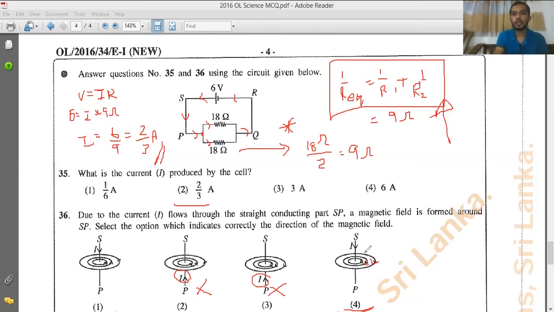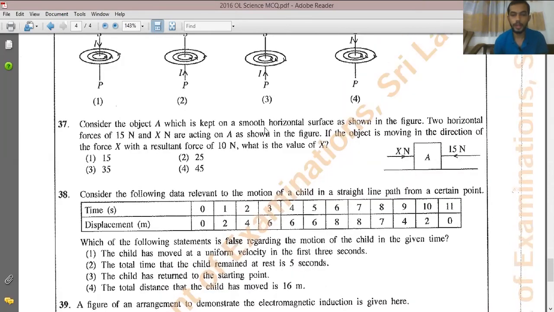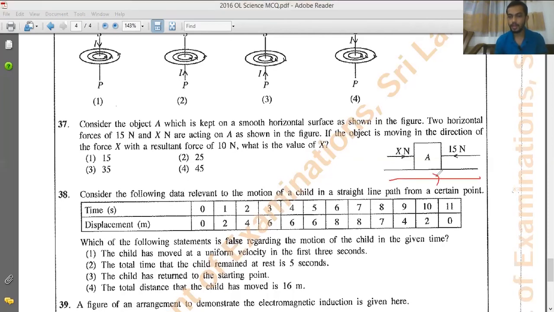Then question number 37. Consider an object kept on a smooth horizontal surface. Two horizontal forces, 15 Newton and X Newton, are acting on it. They are asking what will be the force X if the resultant is 10 Newtons towards the X direction. That means it is moving towards the X direction, so the value of X should be larger than 15 Newton.